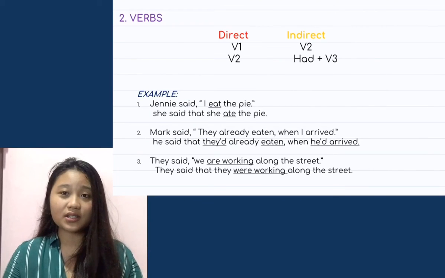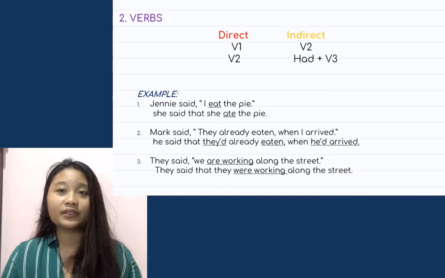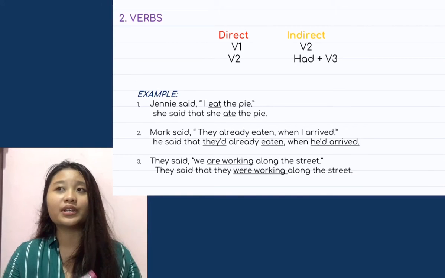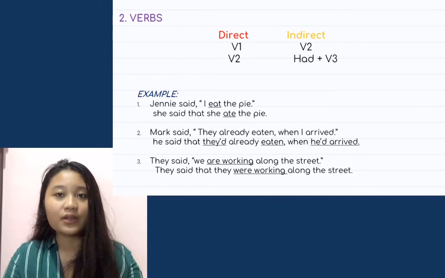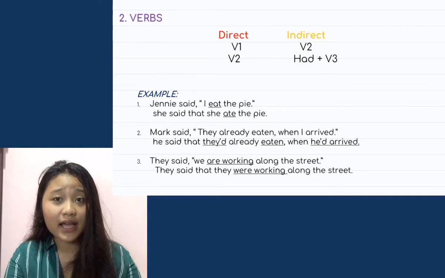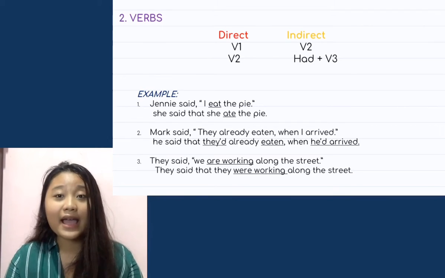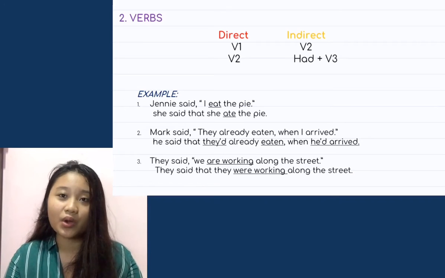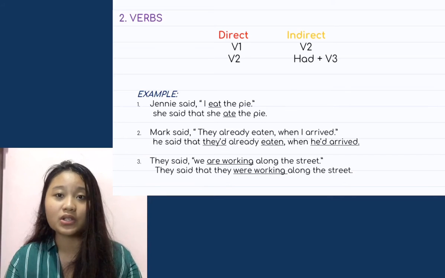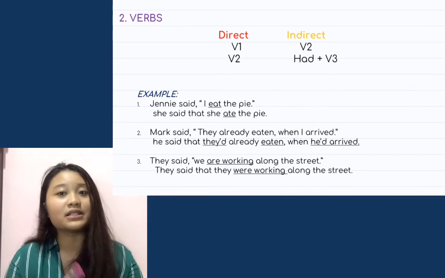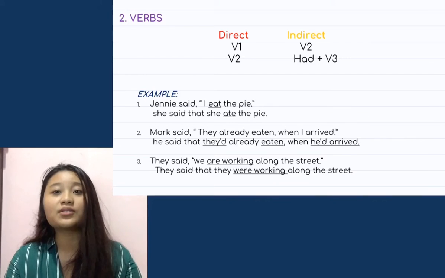The second change is verb. From direct speech to indirect speech, verb 1 changes to verb 2 and verb 2 changes to had plus verb 3. Let's see the example in the slide. Jenny said, "I eat the pie." So when we change the sentence to reported or indirect speech: Jenny said that she ate the pie. Eat changed to ate.